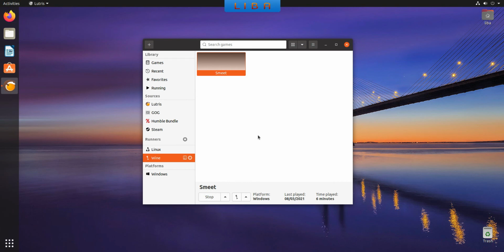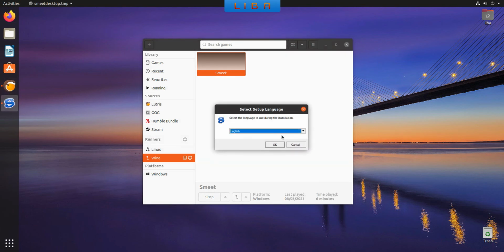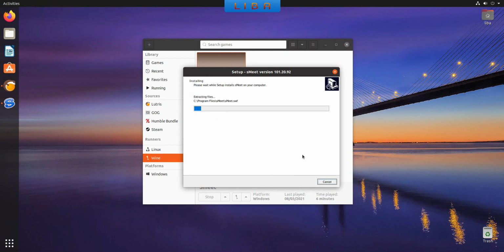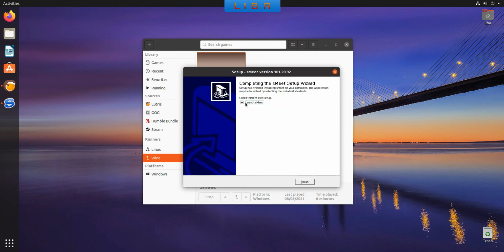Select your language, click on OK, uncheck Create a desktop shortcut, click on Next, and click on Install. This is the same version, it's just for example, don't worry. When you have finished installing Smeet, uncheck Launch Smeet and click on Finish.